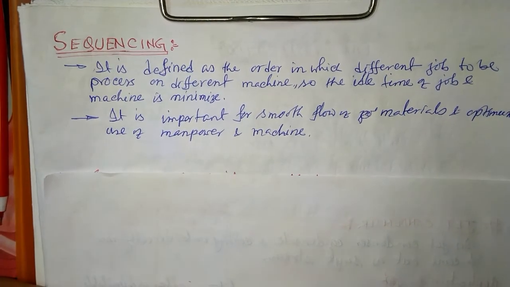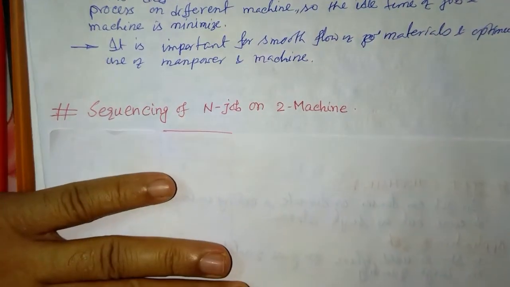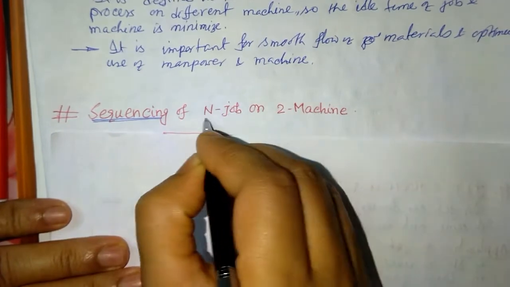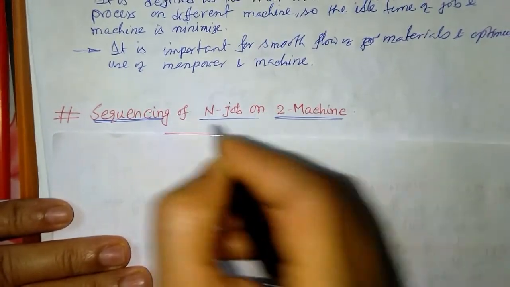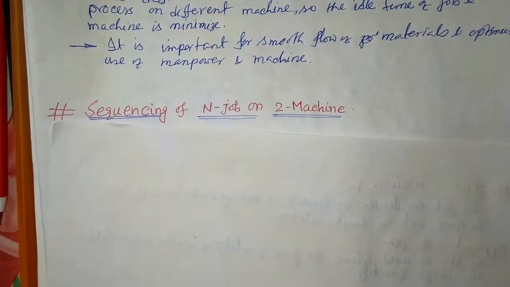So let's see one problem, that is sequencing of n jobs on 2 machines. Okay, so let's see the problem.